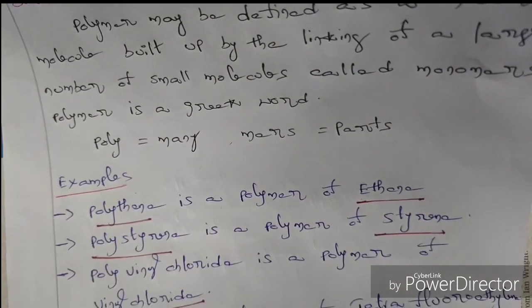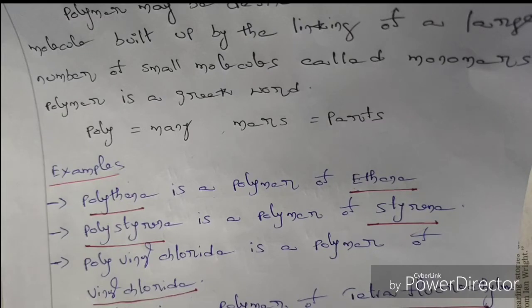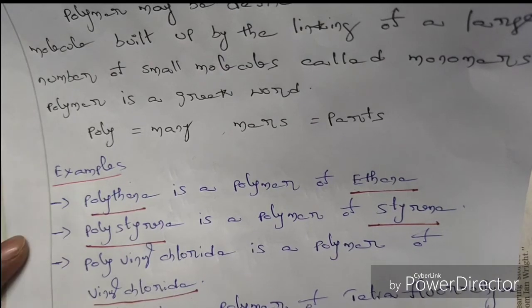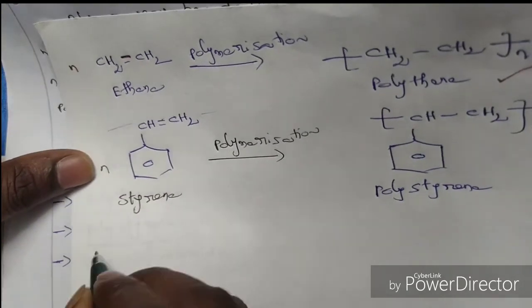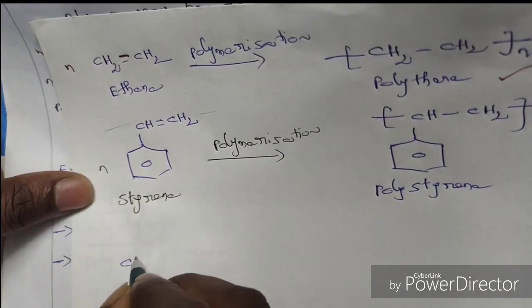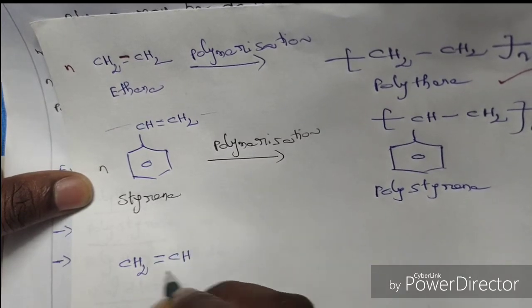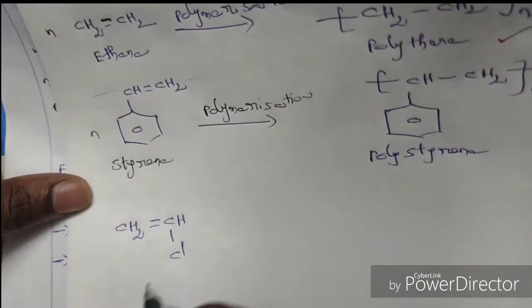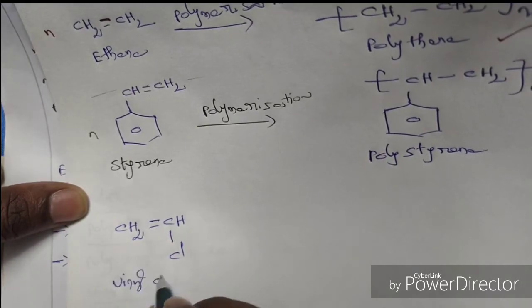And then see the third example. Polyvinyl chloride is a polymer of vinyl chloride. So on combination of several vinyl chloride molecules we get a macromolecule that is called polyvinyl chloride. So now see the structure of PVC, polyvinyl chloride. What is the structure of vinyl chloride? CH2 double bond CH, single bond Cl. It is called vinyl chloride.